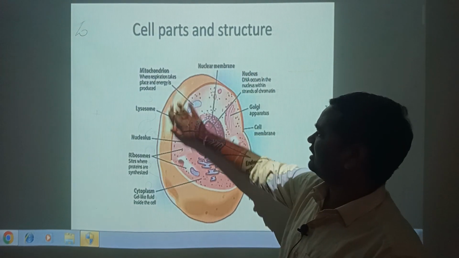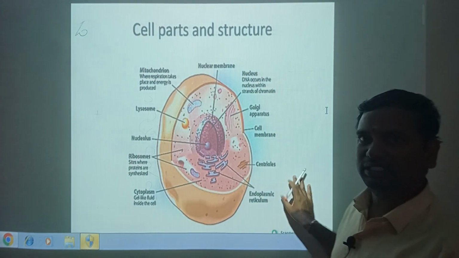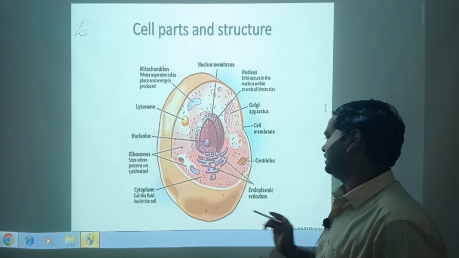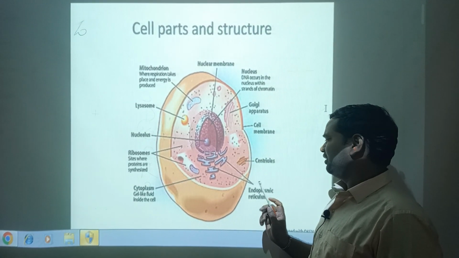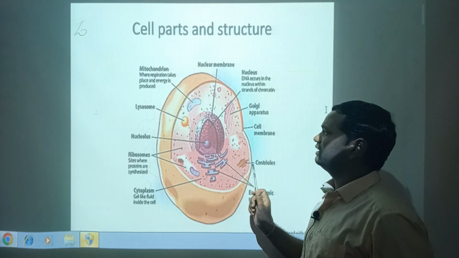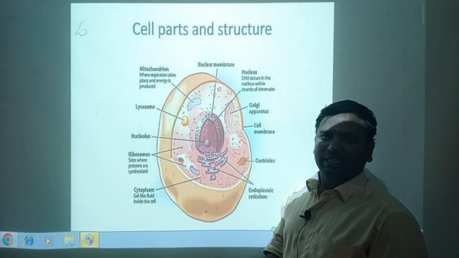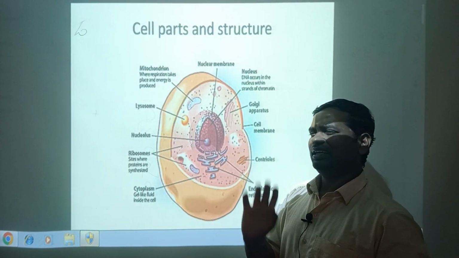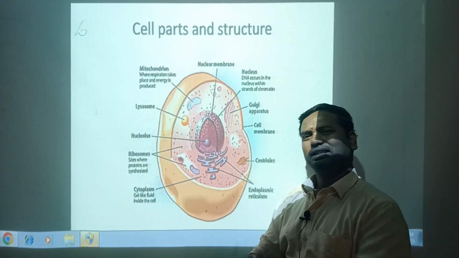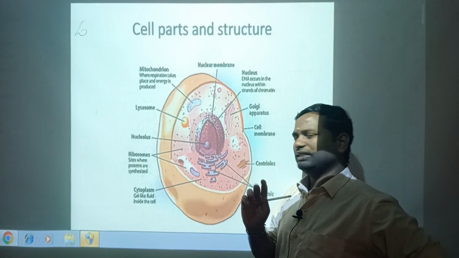But this is the ultrastructure of animal cell. Different parts are there. Cells mainly have two parts.